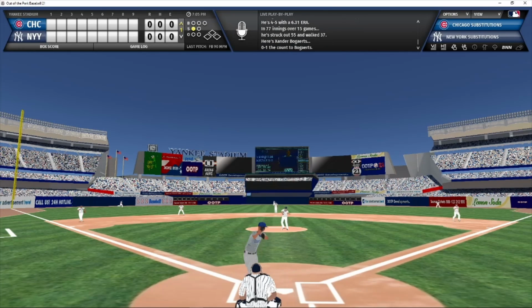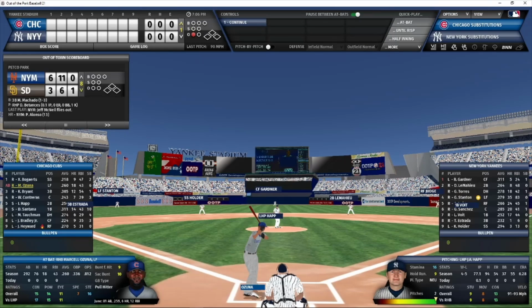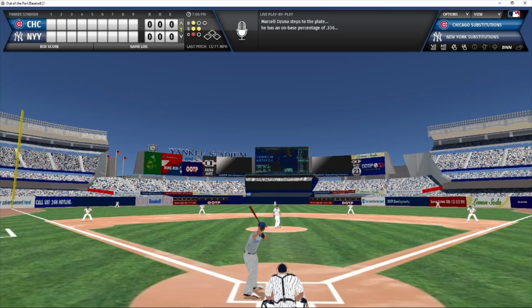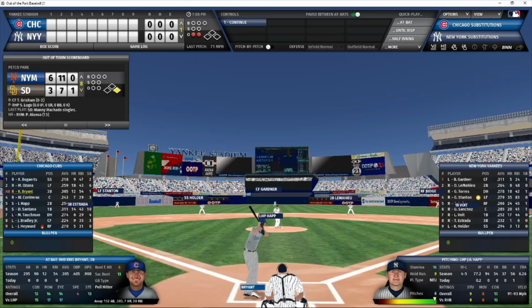And here's the pitch. And that's going to be a line drive into center field. A diving catch robs Bogaerts of a base hit. So 1 out in the inning, and Ozuna is the batter. Bogaerts hit that hard out to center fielder, but Gardner making an athletic play. And now a 1-2 count to Ozuna. Here's the pitch from Happ. Strike 3 called on the outside corner. Ozuna watched that one go by. It was a curveball that just caught the outer part of the plate.